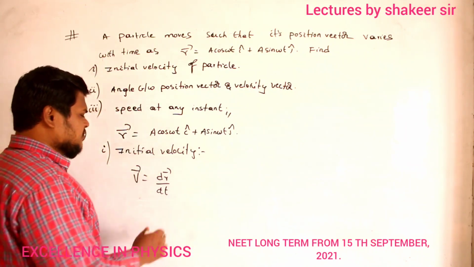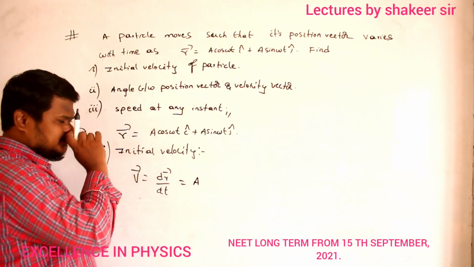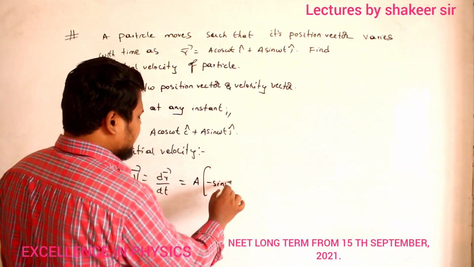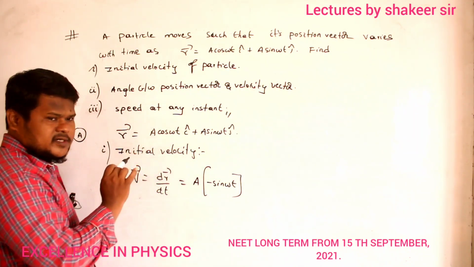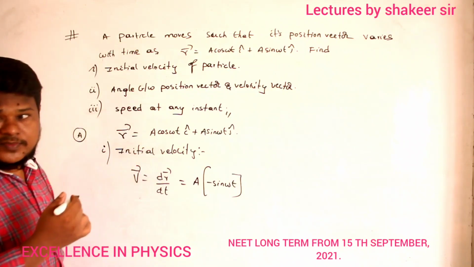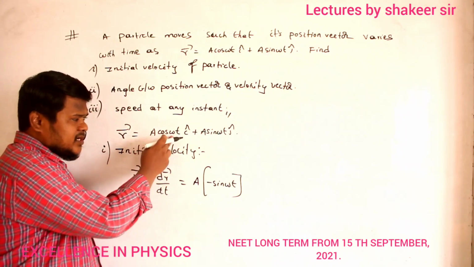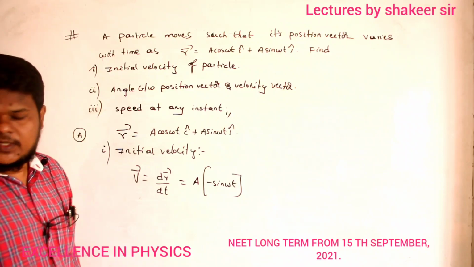That's all, no? So differentiate this one, a is a constant, differentiation of cos omega t is minus sin omega t. Clear, no? So still I have not differentiated omega t, I have differentiated only cos. Differentiation of omega t gives omega, because omega comes out, and dt by dt value is 1 only, no? Clear, no?